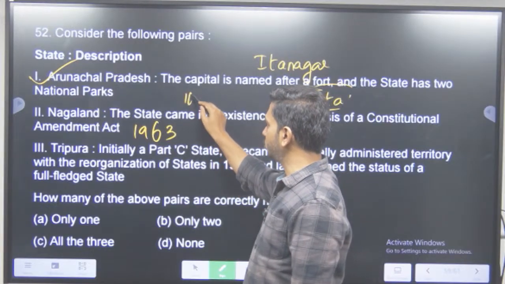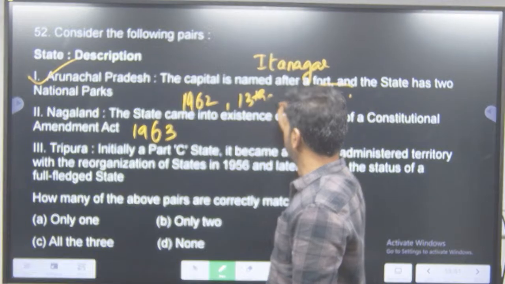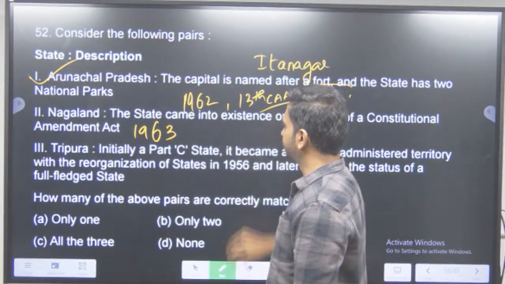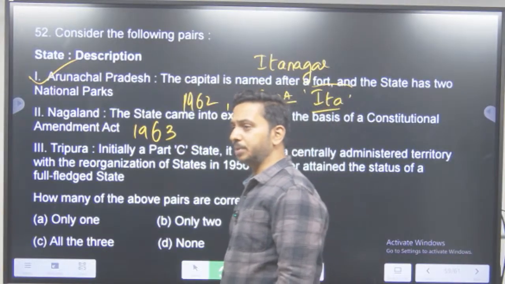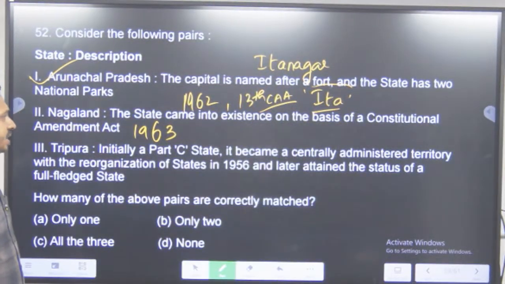Yes, 1962 में constitutional amendment act आया. I think around 13th constitutional amendment act होगा. 1963 में constitutional amendment act हुआ. Nagaland became part of India and it became a state in India. So second statement भी सही है.